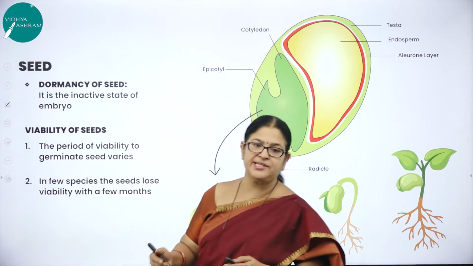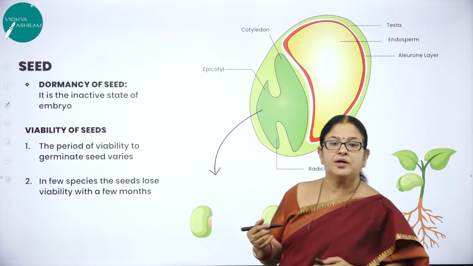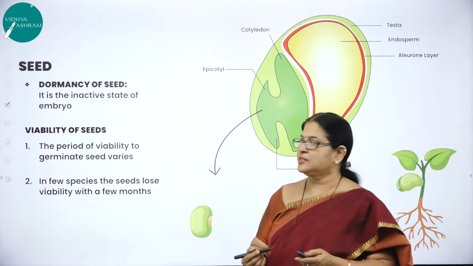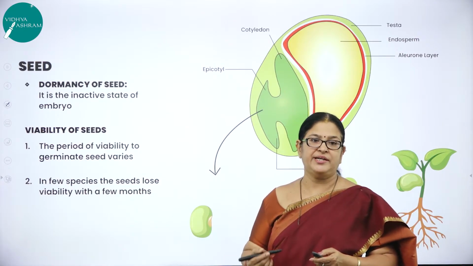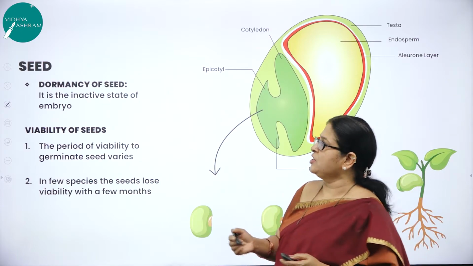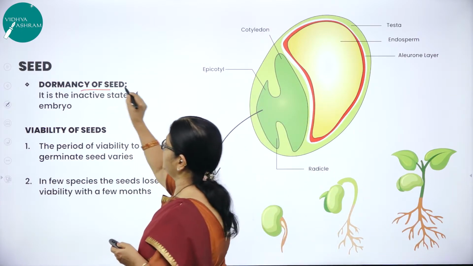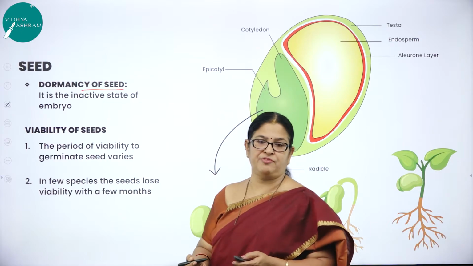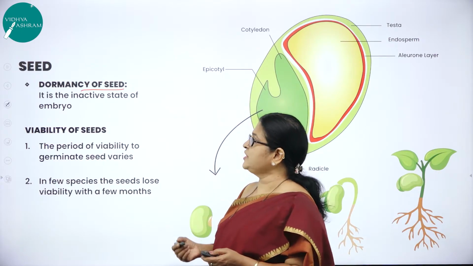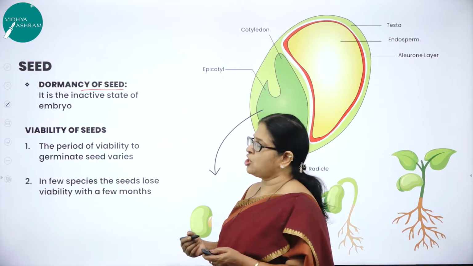As the seeds mature, the capacity to retain water decreases, as well as the metabolic activity, and the seed will enter into an inactive state called dormancy of seeds. What do you mean by dormancy of a seed? The capacity of a seed not to germinate. When the seed will not germinate, it is called a dormant seed.